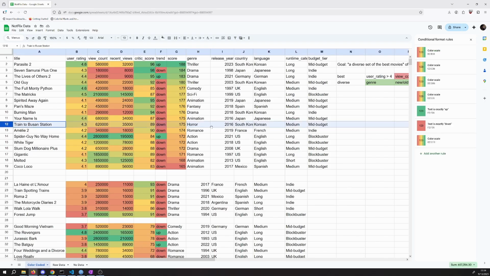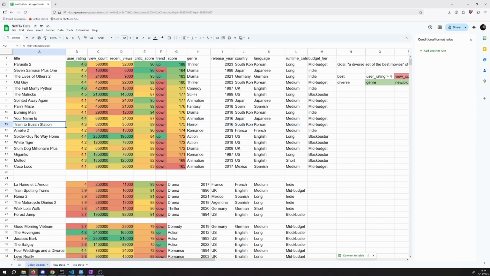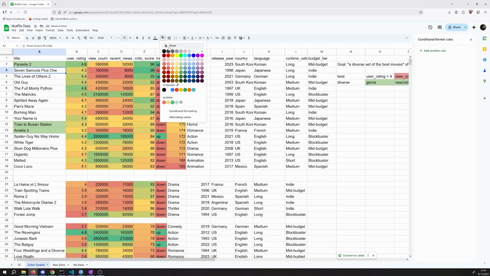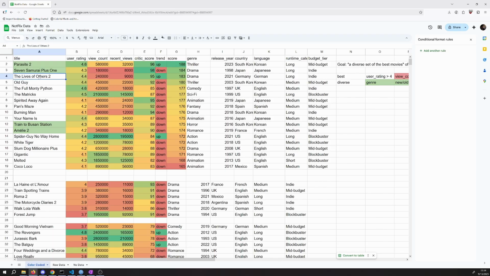So let's start highlighting which movies we're going to pick. So these two are special choices. We're picking them specially because they're in the genres of horror and romance, which was not covered otherwise by the highest rated movies. Then I'm going to go and try and pick the highest rated movies one at a time. We're going to get Parasite. We're going to get Seven Samurai. Now, we're going to swap out these two.